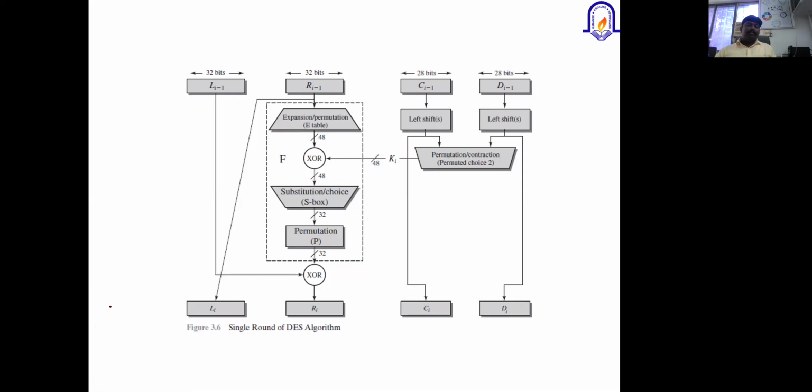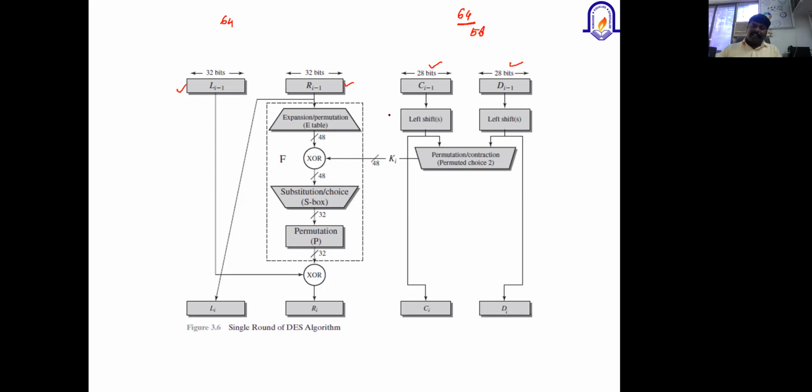I was explaining the 64-bit plain text which is divided into left 32 as well as right 32. So this is the left 32-bit and then the right 32-bit. I hope this is clear. When you talk about a 64-bit key, the total size is 64-bit. Out of that, we are going to take only 56. The key is also divided into a left half and a right half, where the size of each partition is 28-bit.